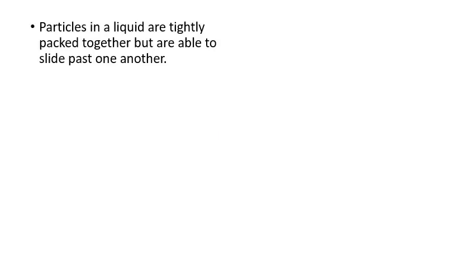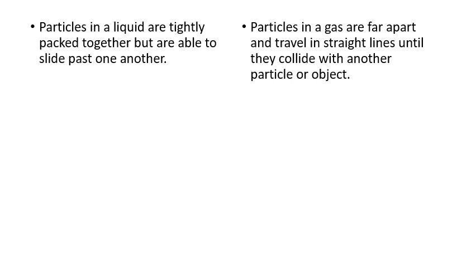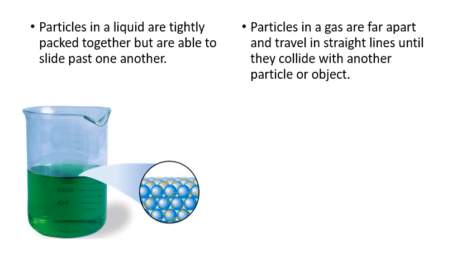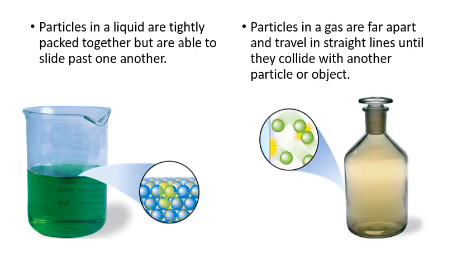So if we look at this here, particles in a liquid are tightly packed together but slide around. Particles in a gas are far apart and travel in straight lines until they collide with each other. This is a beaker of liquid here. You can see they kind of slide around each other. And here's a little container of gas.